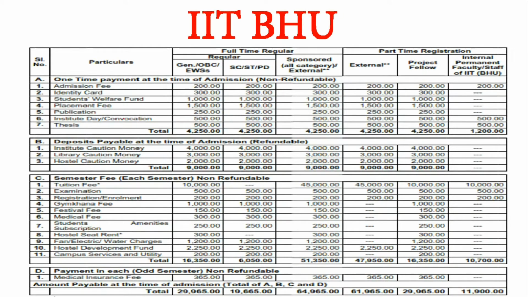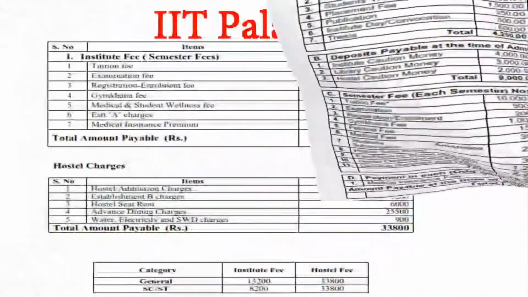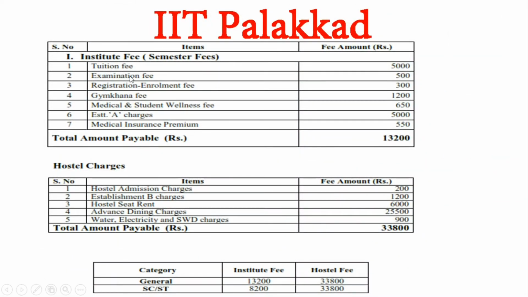In IIT BHU there is a huge mess in this, and we are just going to get the total fee. So the amount payable at the time of admission, meaning the total of A, B, C and D. You can see here that for the general OBC category this is 29,965, and for SC/ST category students 19,665. Let's move to the next institute, IIT Palakkad.